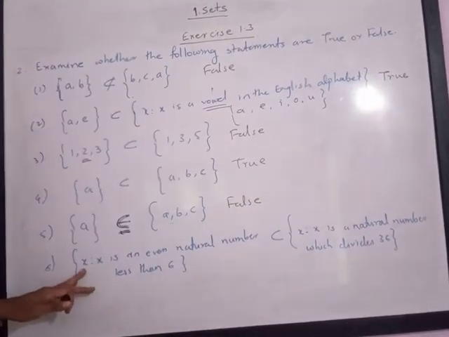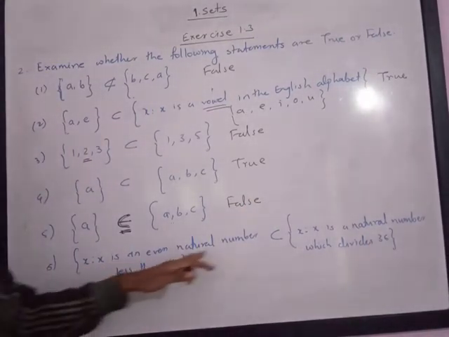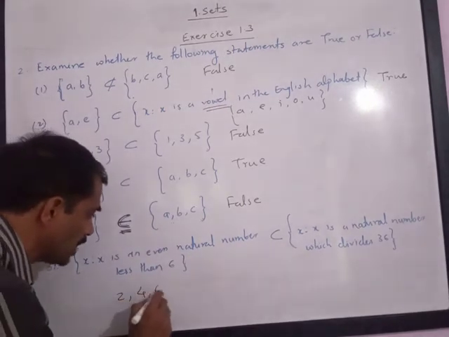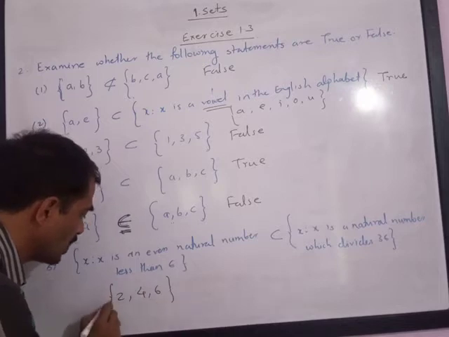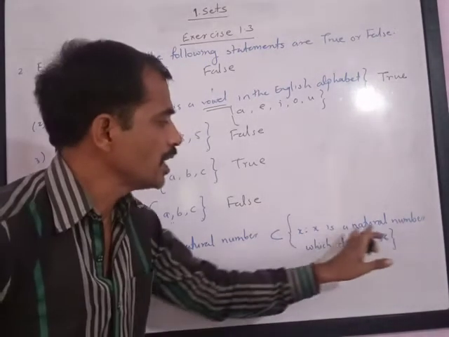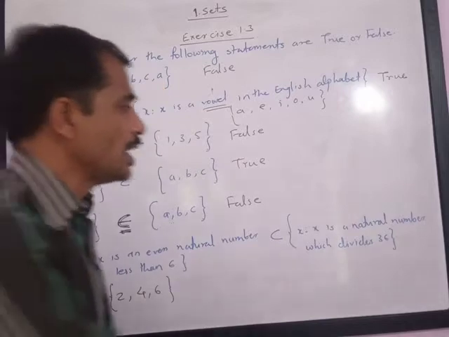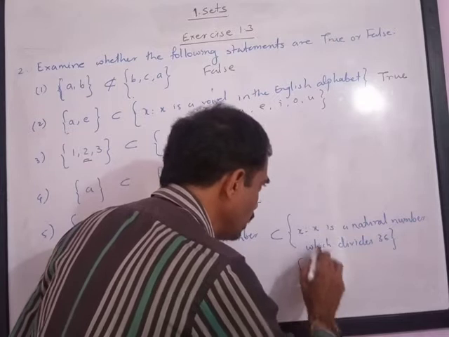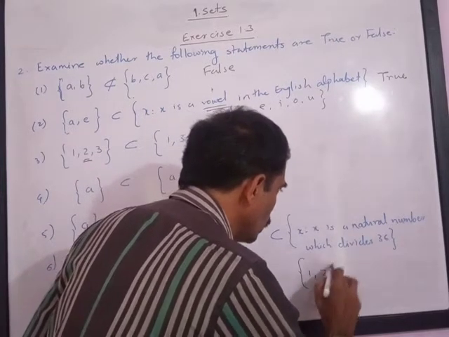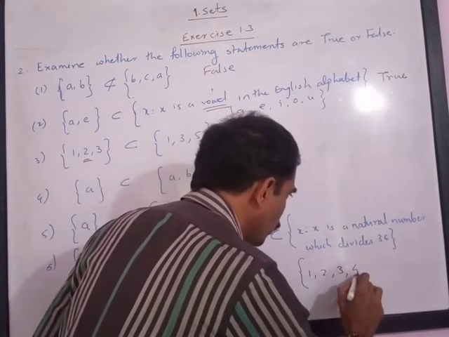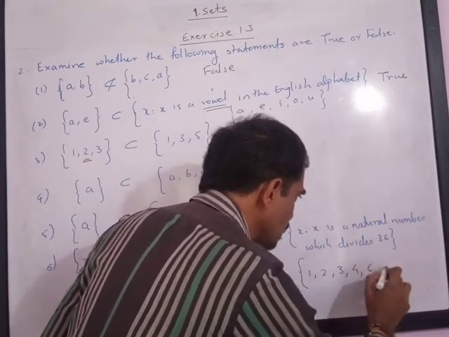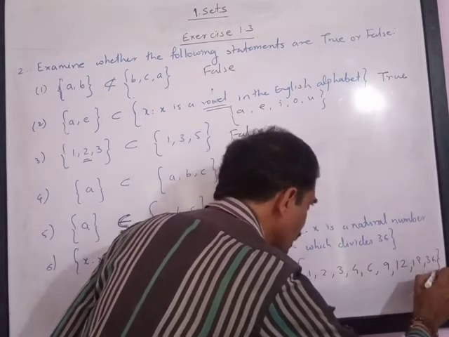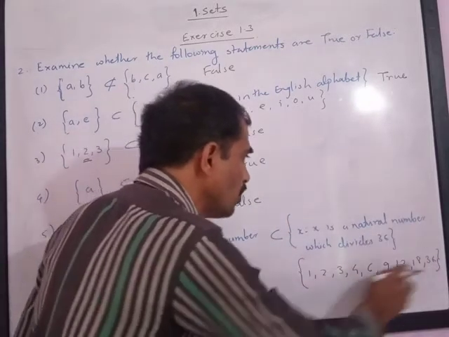Next is the set of X such that X is an even natural number less than 6. Even natural numbers less than 6 form the set {2, 4}. And this other set is X such that X is a natural number which divides 36. The natural numbers dividing 36 are 1, 2, 3, 4, 6, 9, 12, 18, 36. So these are the natural numbers which divide 36.